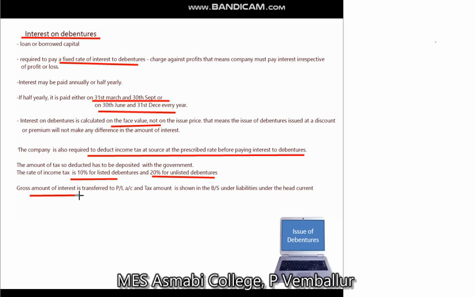Normally the rate of income tax is 10% for listed debentures and 20% for unlisted debentures. The last point is that the gross amount of interest should be transferred to profit and loss account, and the unpaid amount of tax should be shown in the balance sheet under the head current liabilities.